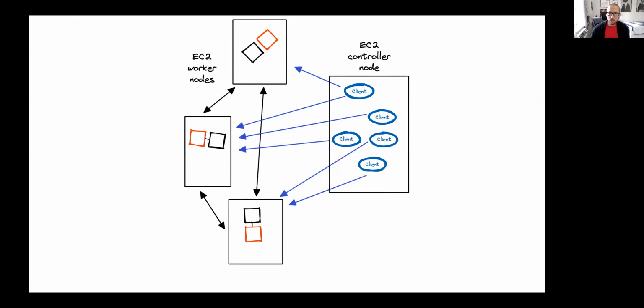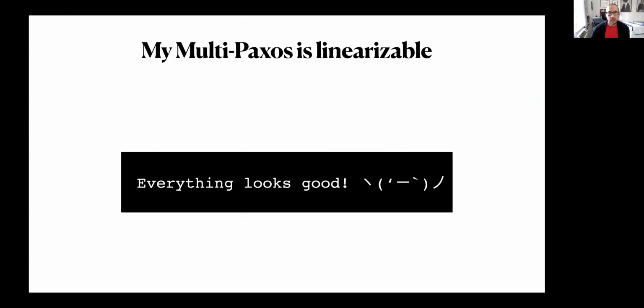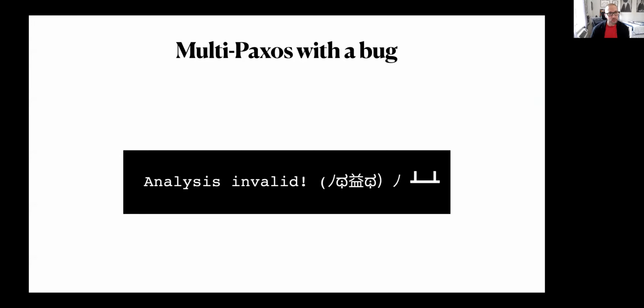Then I deployed the system to 3 EC2 nodes, and the 4th node was a controller which runs Jepsen and the clients, and also a nemesis, which randomly causes network partitions. Jepsen seems to show that my Multi-Paxos is linearizable, but you should always be suspicious of success. So I deliberately introduced a couple of bugs, and each of them resulted in an error from Jepsen.